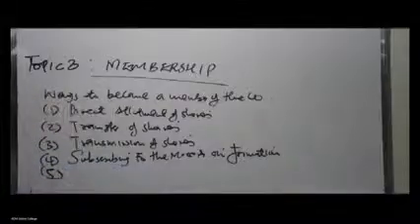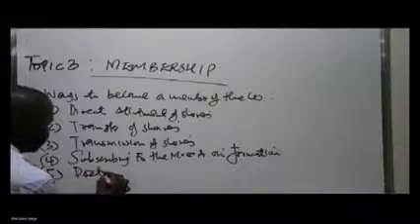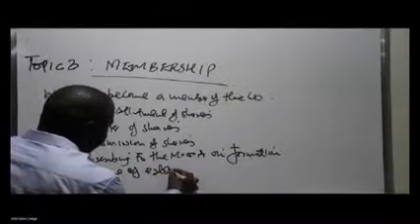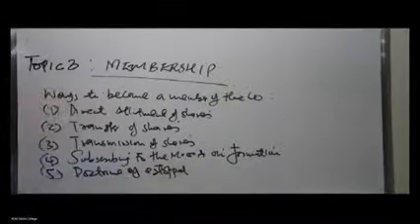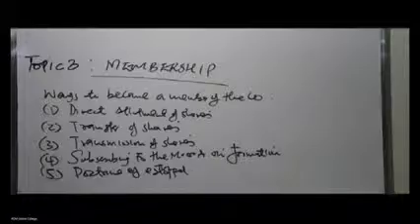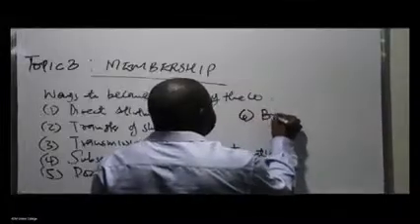Number five is through the doctrine of estoppel. Then another way is through agreement, so by agreement to become a member.